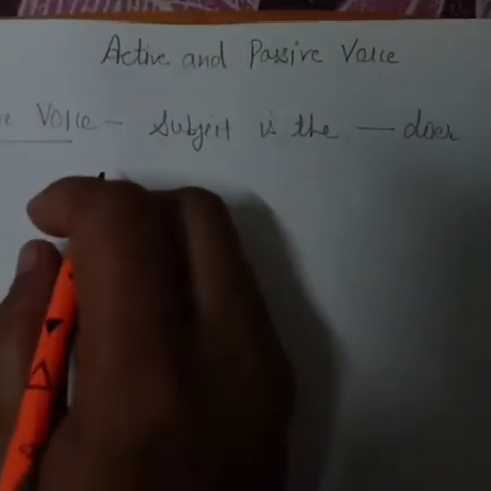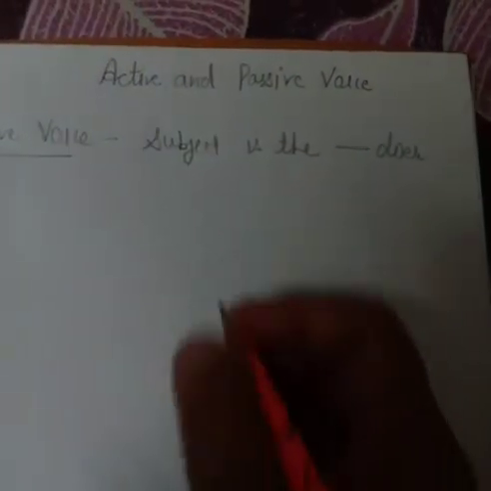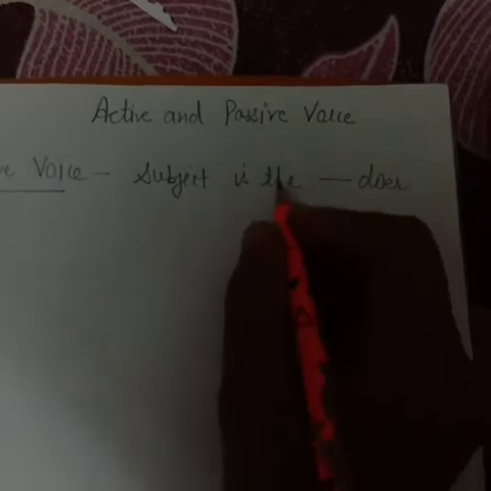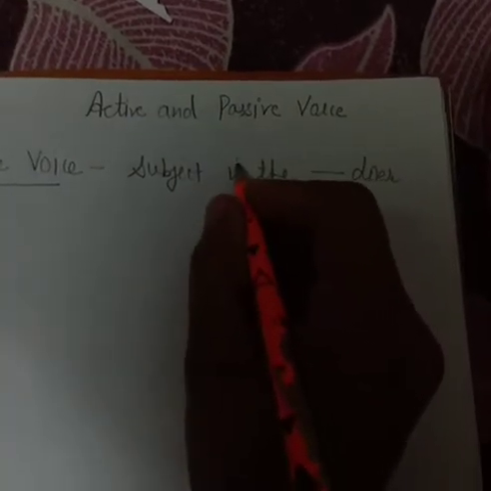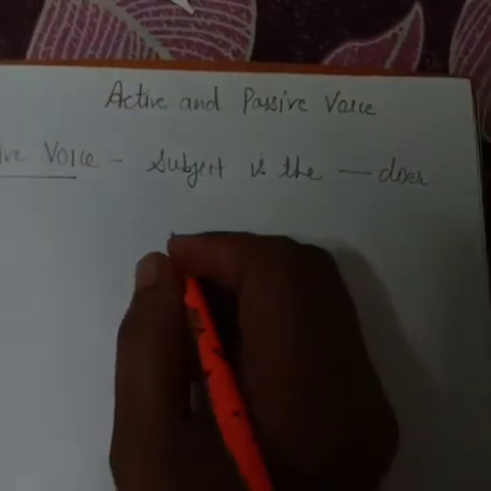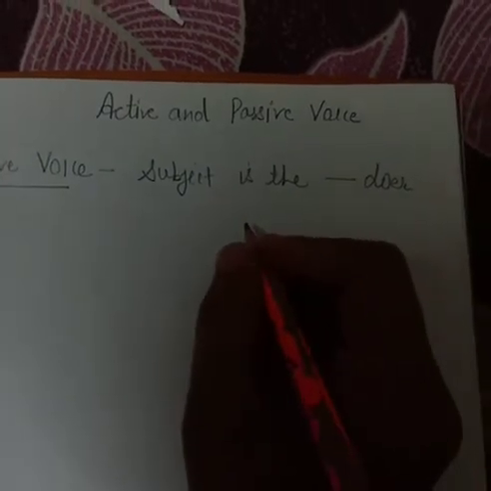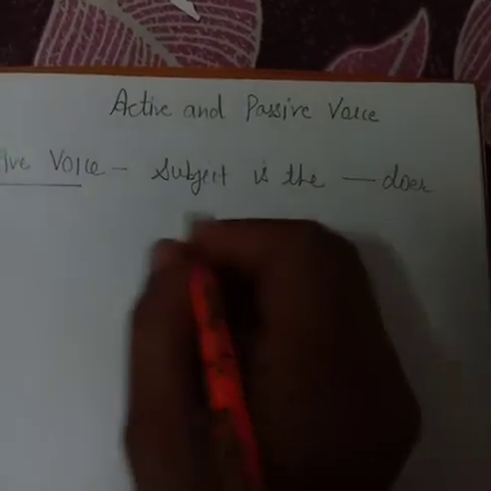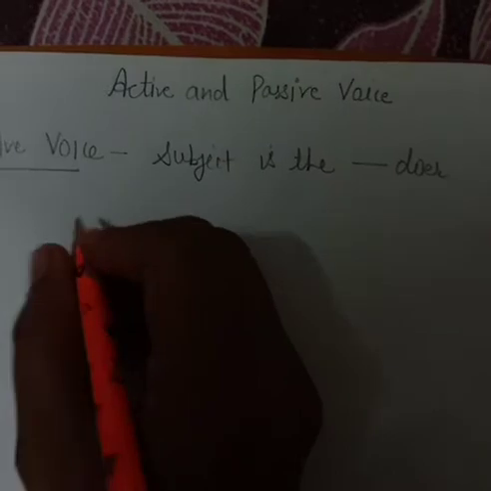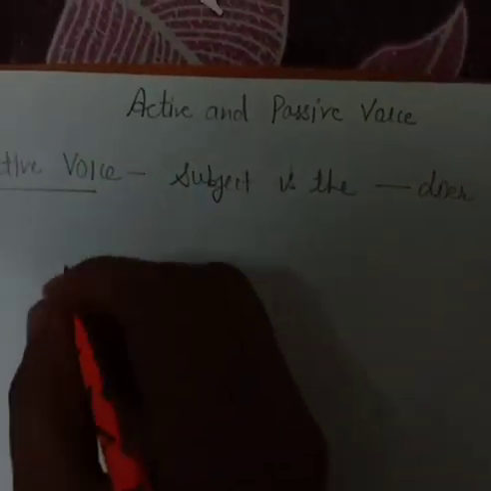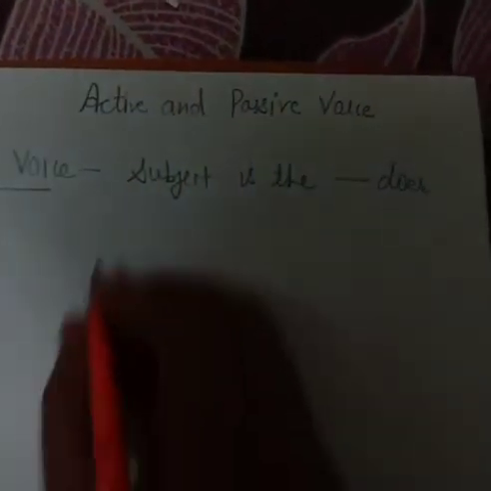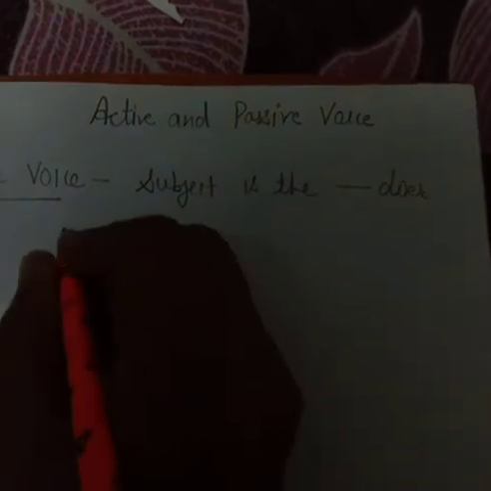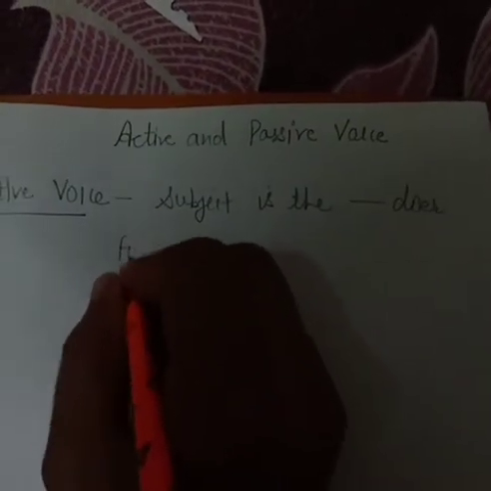Subject is the doer, means who is the subject that does something. Okay, so subject is the doer of the action. Subject means something about which we talk. Okay, we say something about which, that is subject. Okay, subject is the doer in active voice, whereas in other words the main focus is on